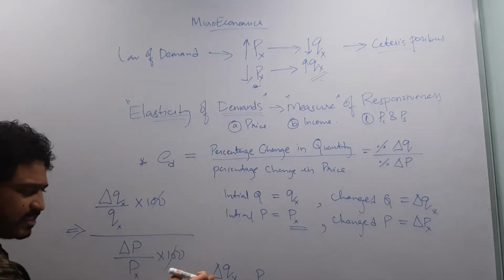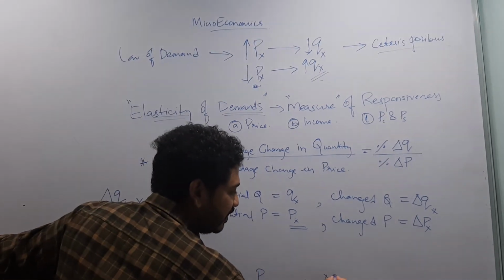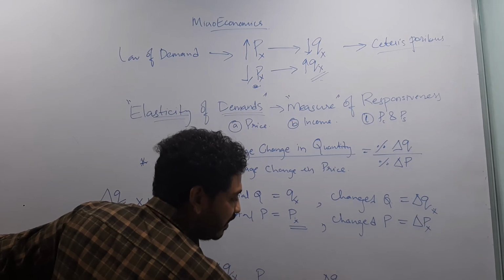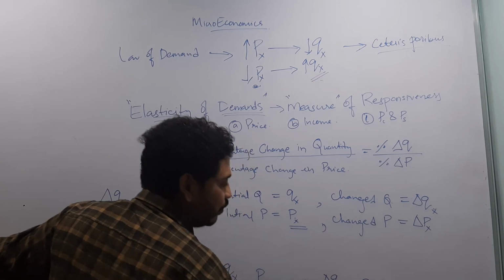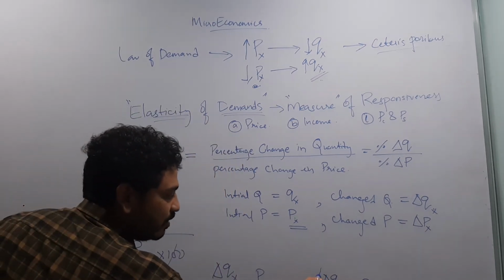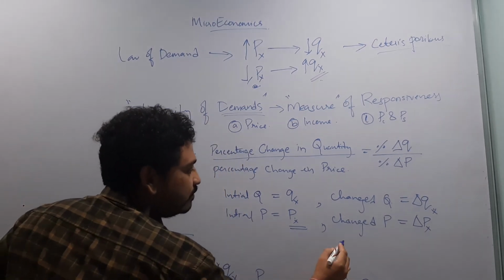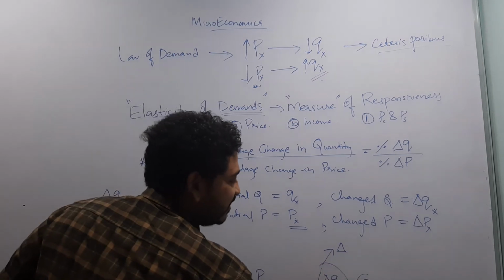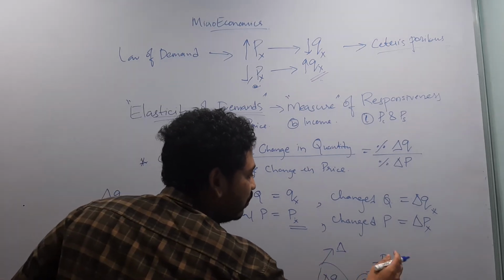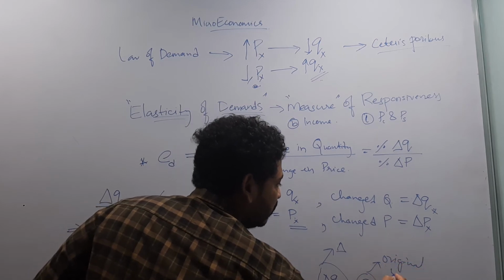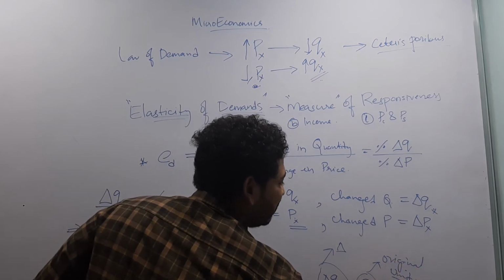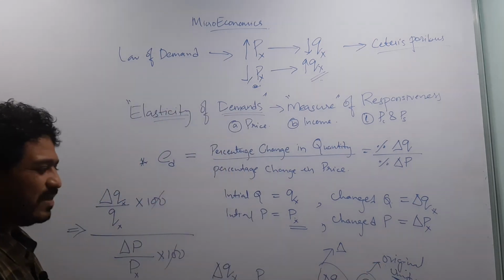I can further write this as delta Qx divided by delta Px, into P by Q. This part is talking about the change, and this is talking about the original units, original quantities and prices.